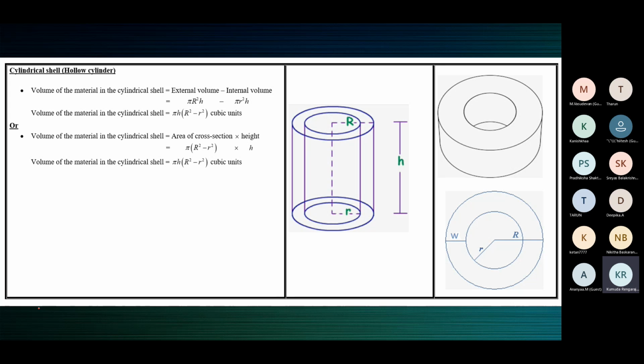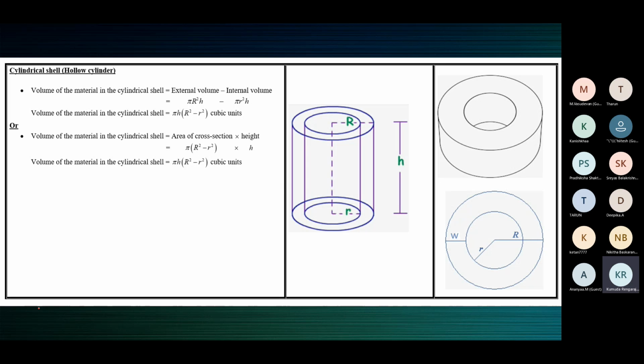When hollow cylinder is used with some specific information, you need to imagine how that cylinder is going to be. But one thing is clear: you will have two radii only when the wall is thick. You will have small r and capital R in the formula only when the wall is thick. If nothing is given about the thickness of the wall, that means there is only one radius and one height. Height is always one height only. The inner cylinder and the outer cylinder both have the same height.